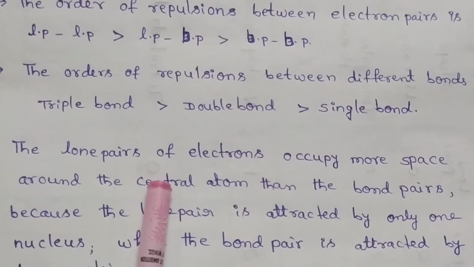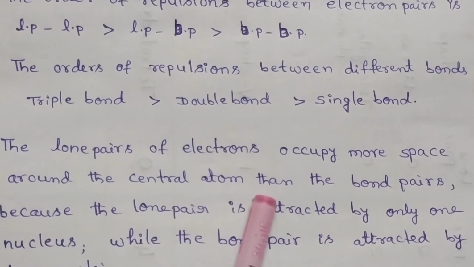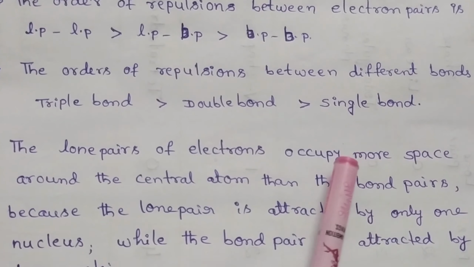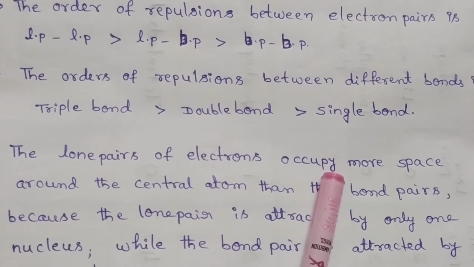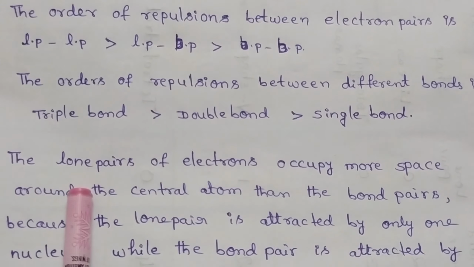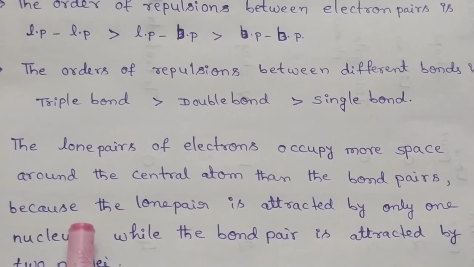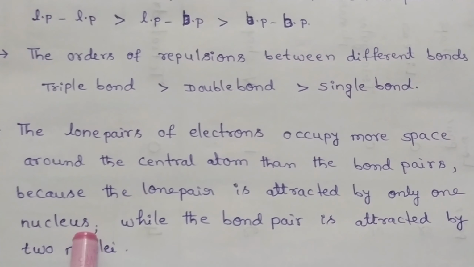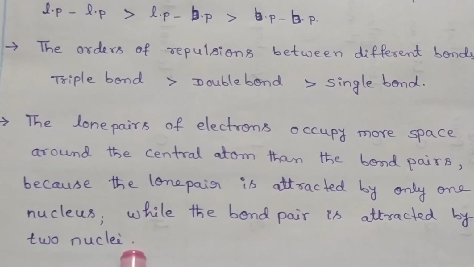The lone pairs of electrons occupy more space around the central atom than the bond pairs because the lone pairs have the same sign, so they repel each other. So they will occupy more space when compared with bond pairs, because a lone pair is attracted by only one nucleus, while a bond pair is attracted by two nuclei.